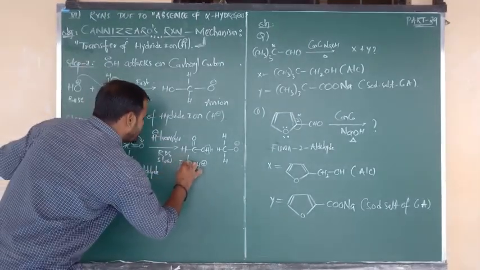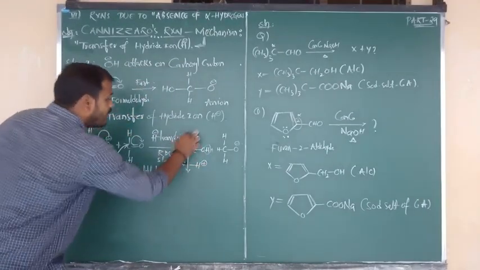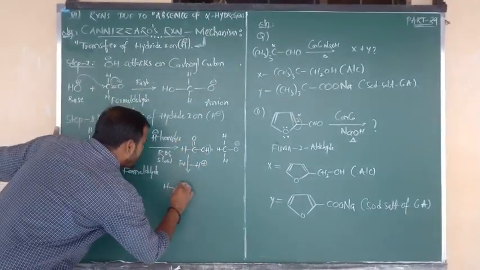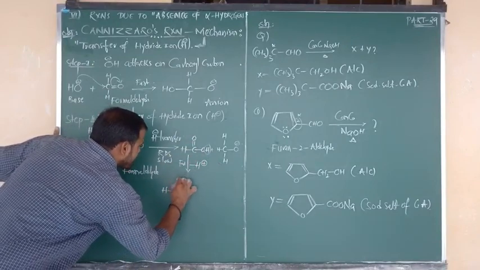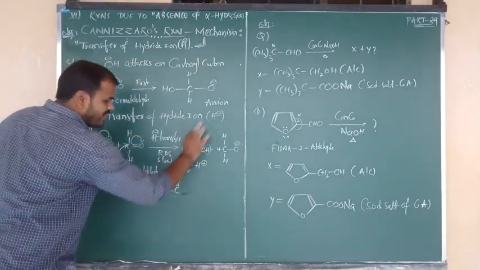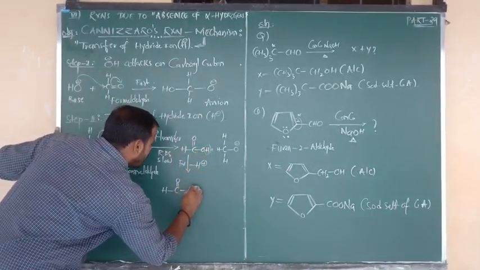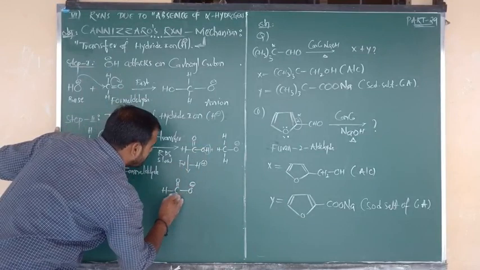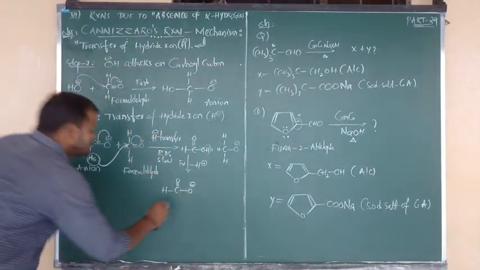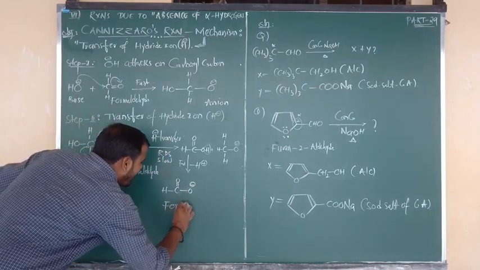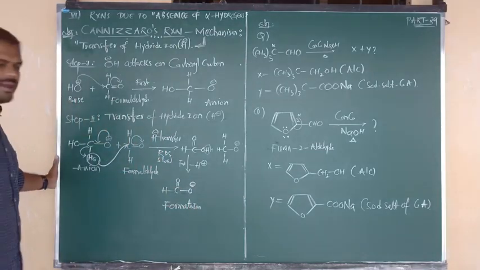It is the first step, or we can say third step. So after the loss of proton, what are you going to get, beta? H bonded to C double bond O. After the loss of H plus, here O contains the charge. O contains minus charge. So this is your formate ion, HC double bond O minus.